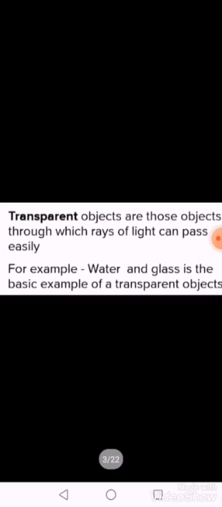I'm your science teacher. Today we will do the revision of long questions of chapter number 10, which is the properties of light. First question is: define the following terms. The first term is transparent. Transparent materials are all those materials which allow all light to pass through them.